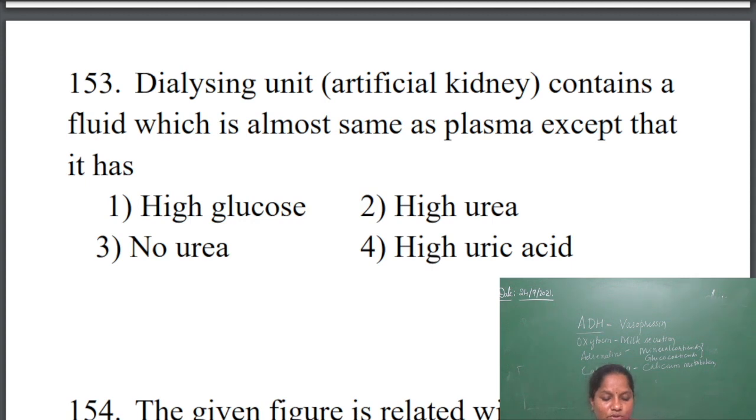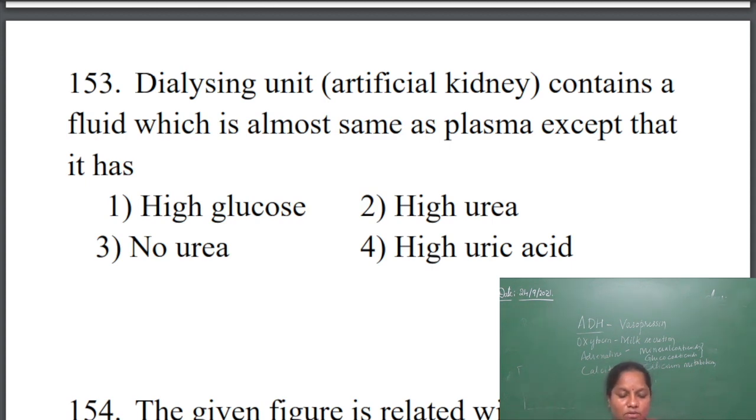The same compositions are present except urea. There is no urea in the dialyzing unit during filtration.